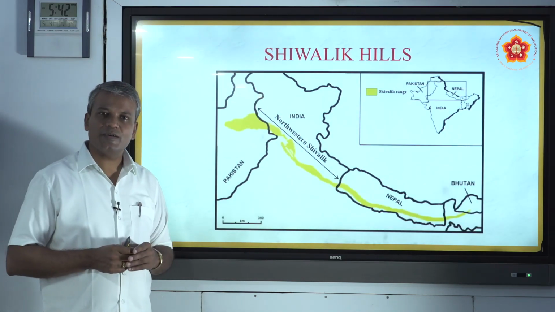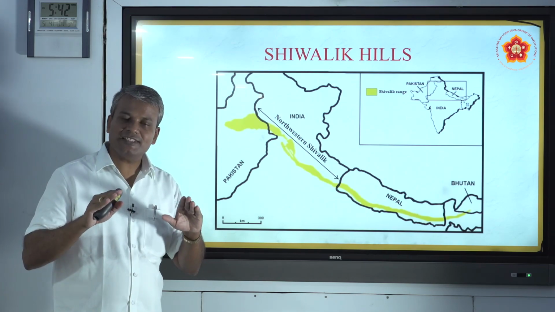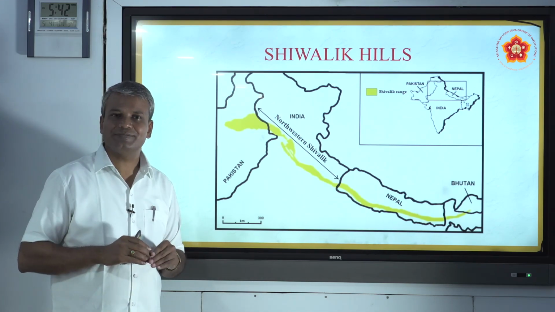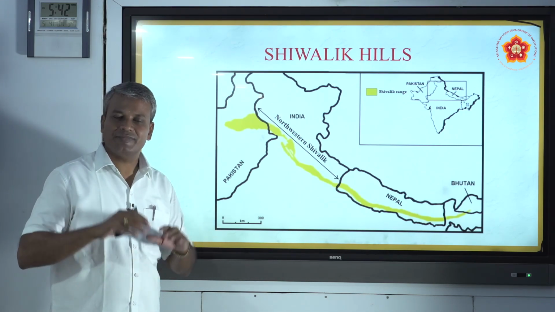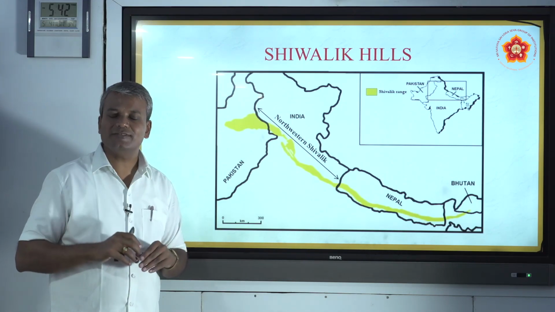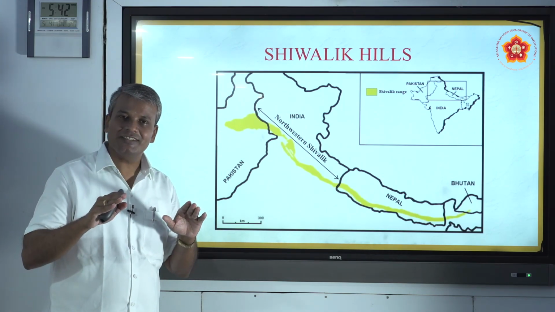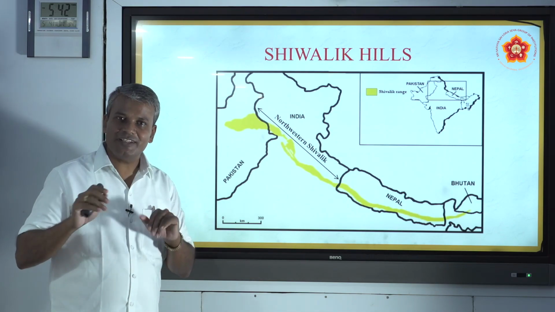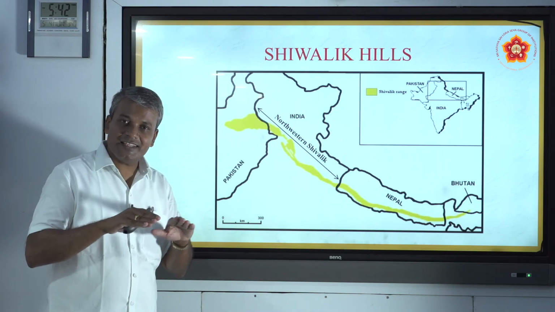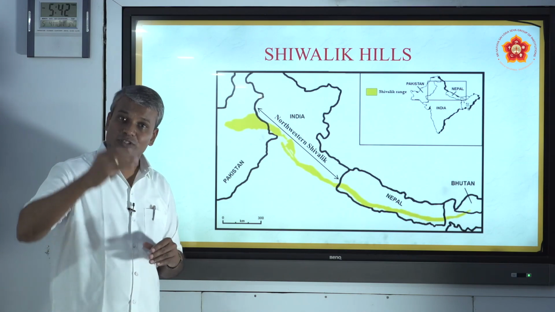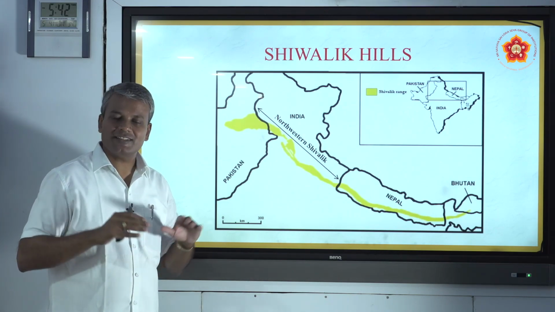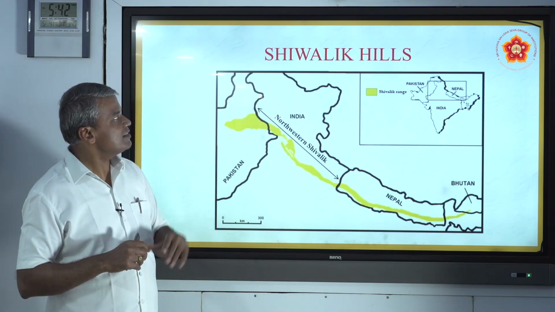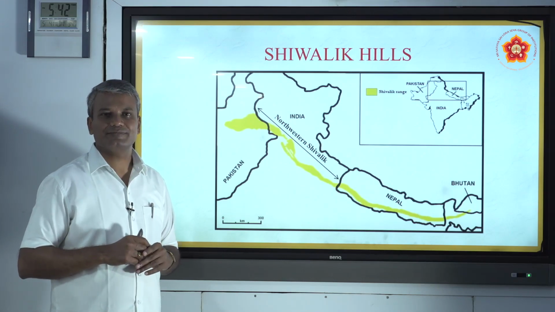Next is the third important parallel range of the Himalayan mountain range, that is Shivalik. The first one is the Greater Himalaya, also called Himadri. Second is the Lesser Himalayas towards the south of the Himadri, called Himachal, and the third is the Shivalik Hills.